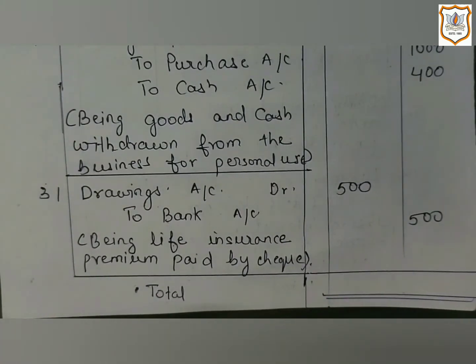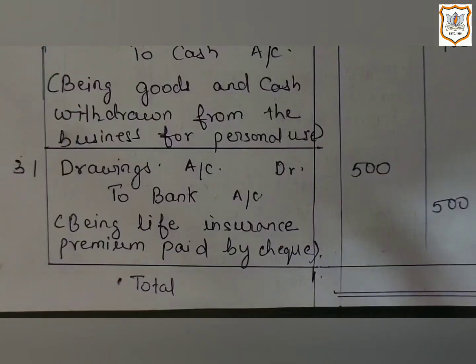He has not taken insurance for his business goods or assets or any kind of business property. So as he is making payment for his personal expense by using business fund, that's why drawing account will be affected. And as here owner is the receiver of benefit from the business, that's why drawing account will be debited.